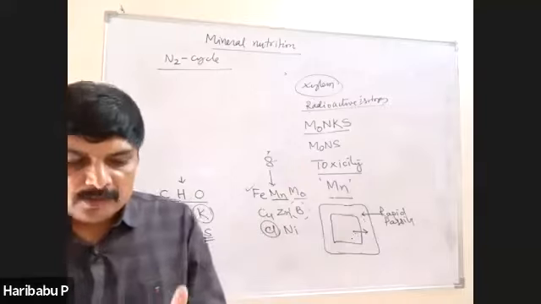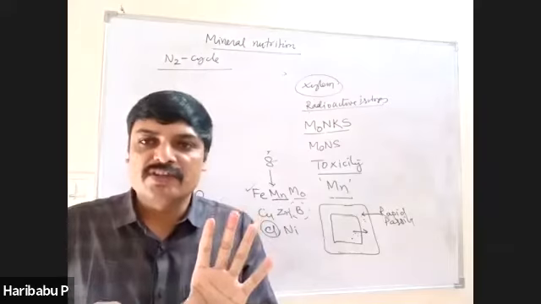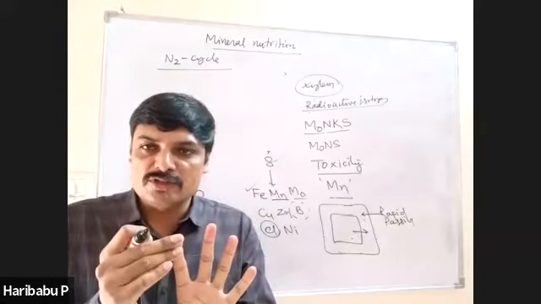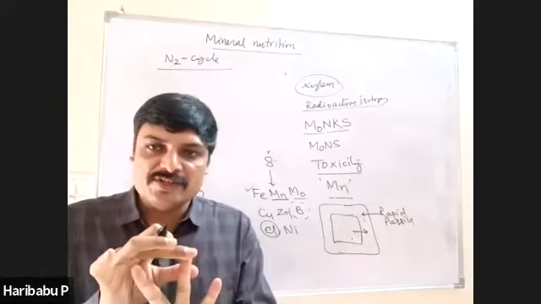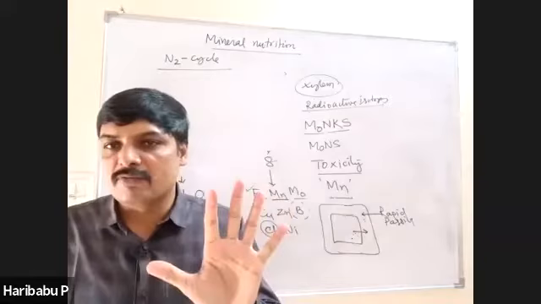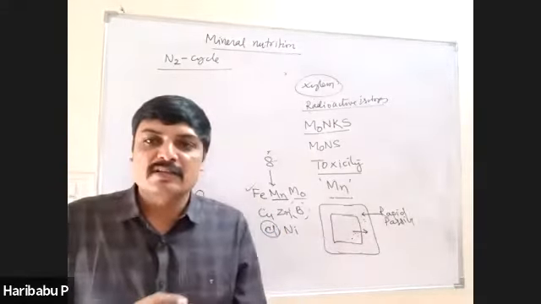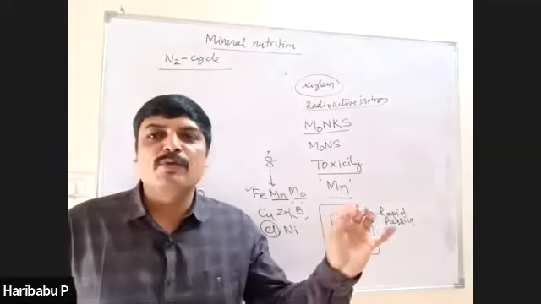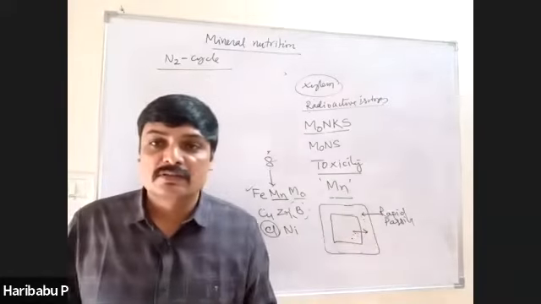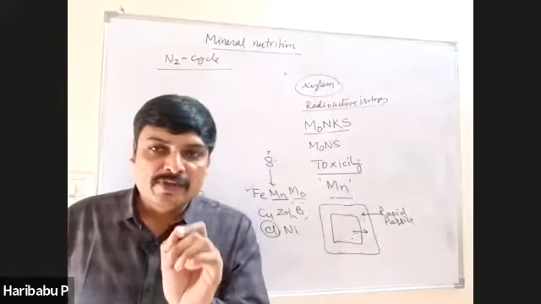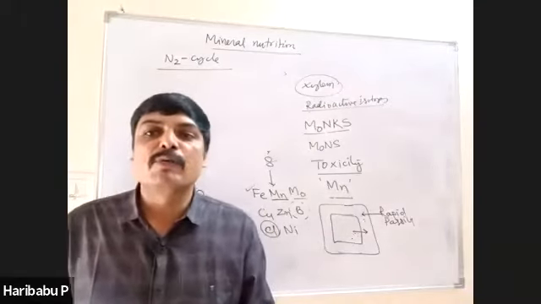Generally, in the nitrogen cycle, 5 steps are there: nitrogen fixation, organic nitrogen formation, ammonification, nitrification, denitrification. These 5 are very, very important. Nitrogen fixation means conversion of nitrogen into ammonia. This may take place due to electrical nitrogen fixation, fixed in the form of nitrate. Industrial nitrogen fixation is fixed in the form of ammonia.